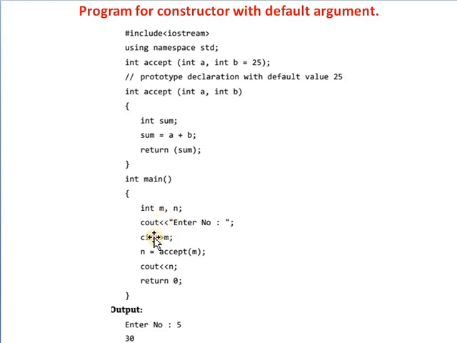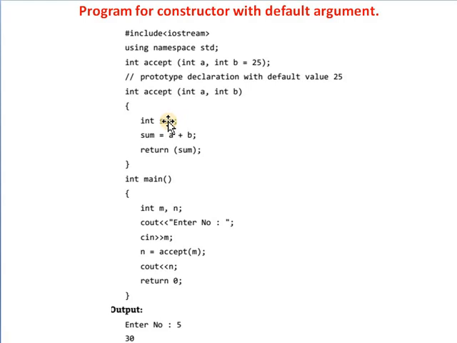Here with cin >> m, only a single value can be entered by the user, and n equals accept(m), and then the output n will be displayed using the cout statement.